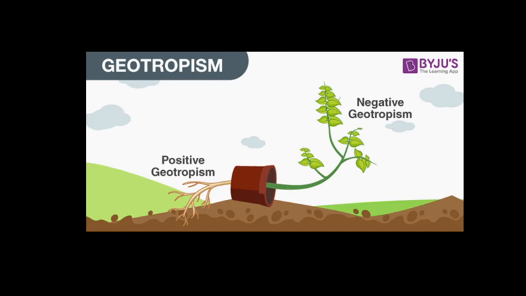The roots of a plant move in the direction of gravity, so the root shows positive geotropism. Likewise, the stem of a plant moves upward against the direction of gravity, so the stem shows negative geotropism. Okay, that is all about geotropism.